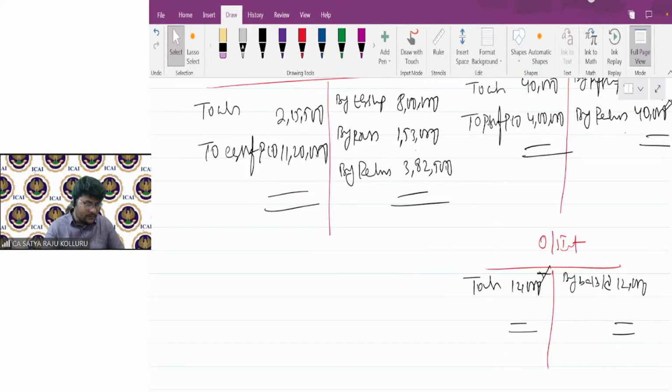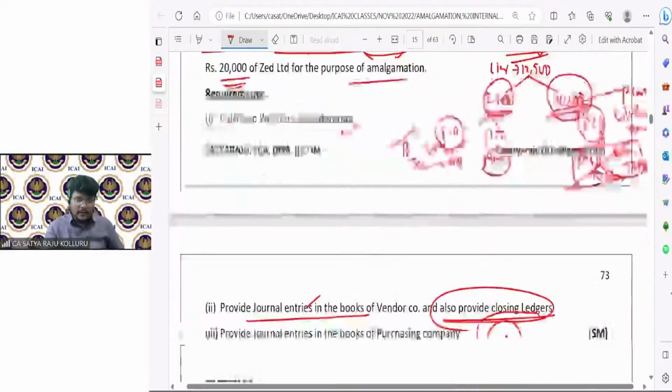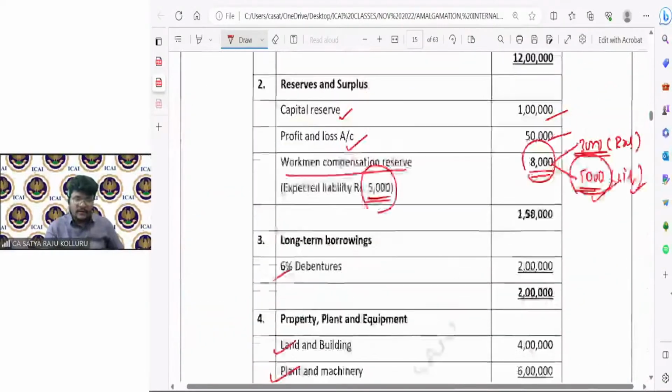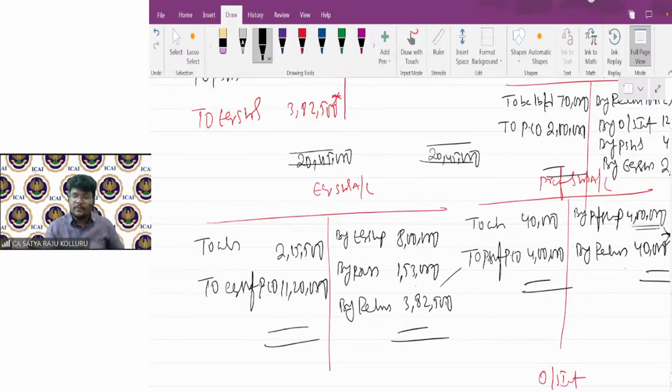One of our students, Brinda, is asking, sir, where does the 1,53,000 in the equity shareholders account come from? Reserves and surplus, ma'am. Under step number one in dismantling of the balance sheet, how much balance is there in reserves and surplus? Capital reserve 1 lakh, profit and loss account 50,000. Out of the 80,000, 5,000 we are treating as a liability. The remaining 3,000 we are treating as reserves and surplus. 1 lakh plus 50,000 plus 3,000, so 1,53,000 is reserves and surplus, as the split was not provided.